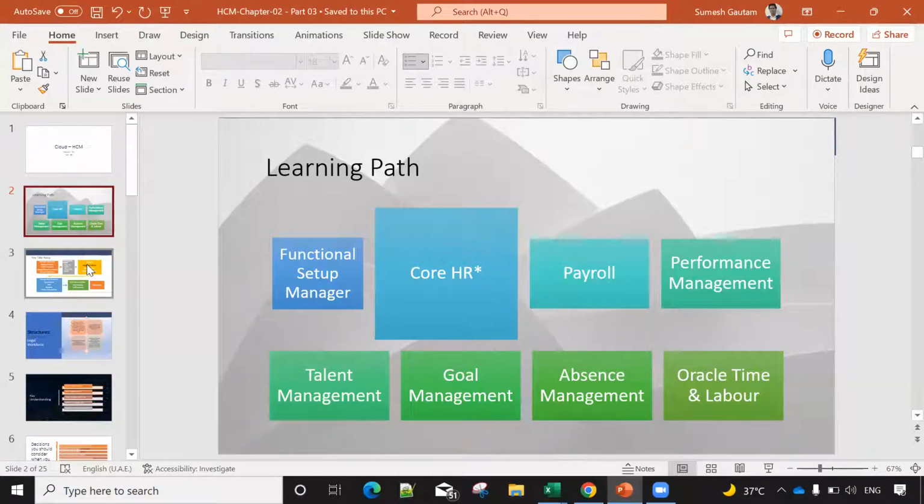Okay, so now if we go to our learning path, we are still on the core HRMS part. We have not yet started the payroll. Core HRMS, I am assuming within the upcoming two weeks we will try to finish, because this is the main part, and payroll is another main area. Core HRMS normally takes much time whenever we start any course. So core HR, we will finish maybe by next week. This week, the objective is that we should be able to finish legal entities and the work structure.